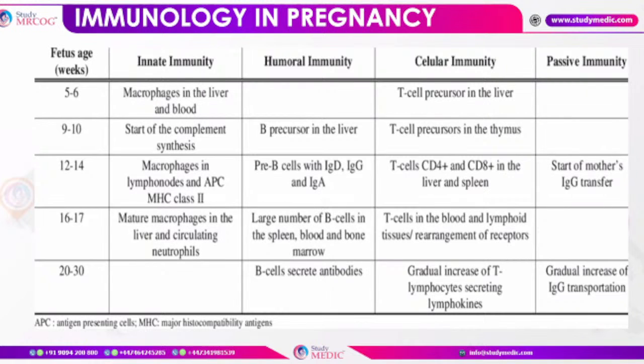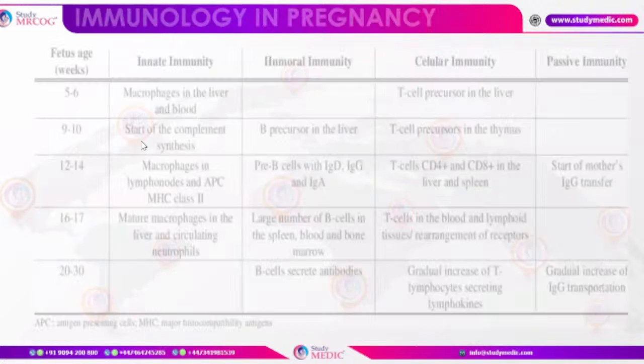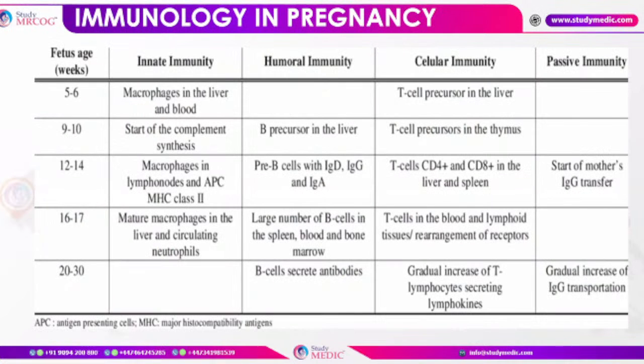And then again, all these gestational ages are important, that is, what actually is happening at what time. Macrophages in the liver will start forming at 5 to 6 weeks, and T cell precursors are there in the liver. Then at 9 to 10 weeks there would be the start of complement synthesis. B precursor cells will start forming in the liver, whereas T cells would be there in the thymus.